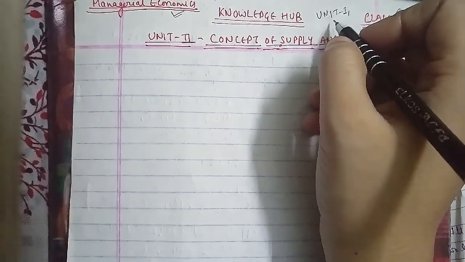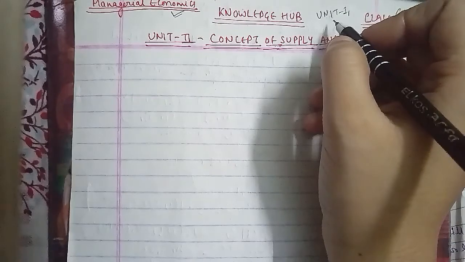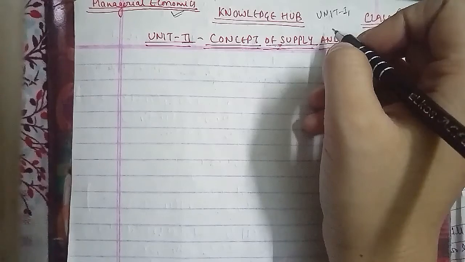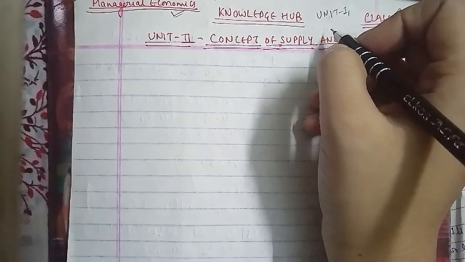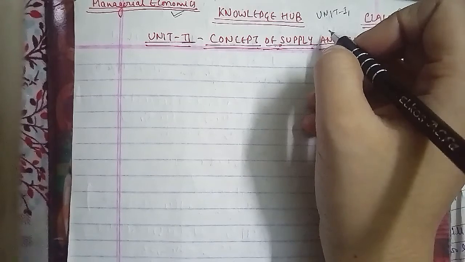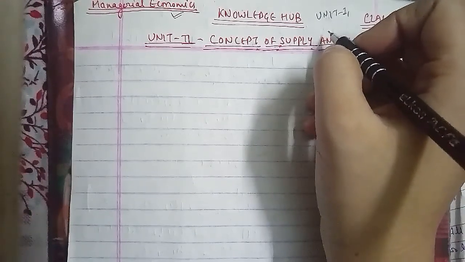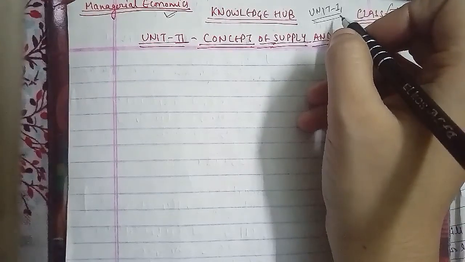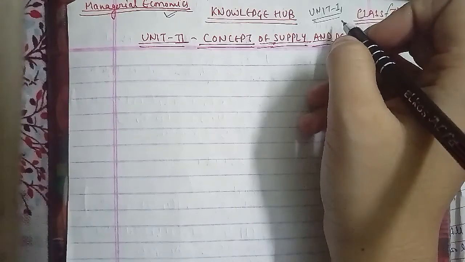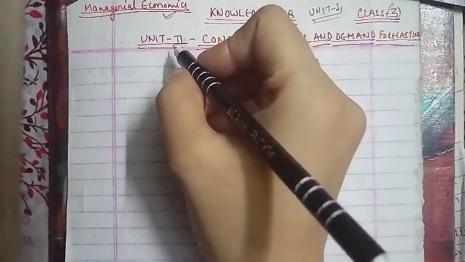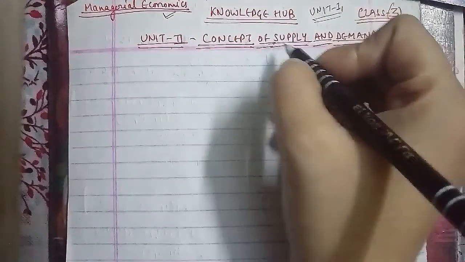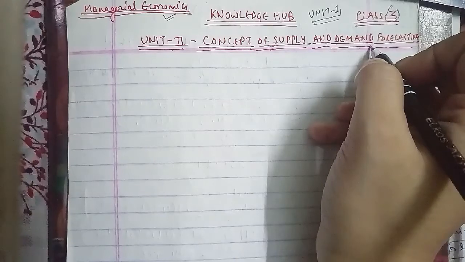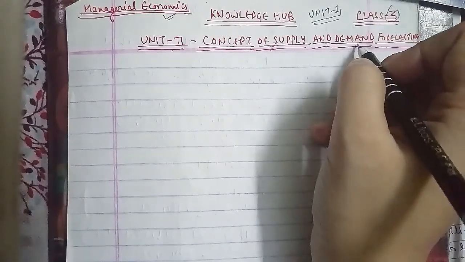इकोनॉमिक्स, व्हाट डू यू मीन बाय द मैनेजर इकोनॉमिक्स, and the advertisement expenses that we had done. And in unit 1 we had done approximately 37 to 38 questions in the last 2 classes, so you can go through that. So today we'll start with unit 2, which is the concept of supply and demand forecasting. This is the second unit, and this is the first class of unit 2.